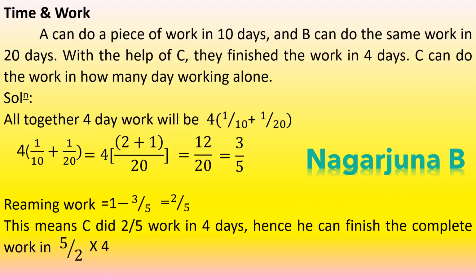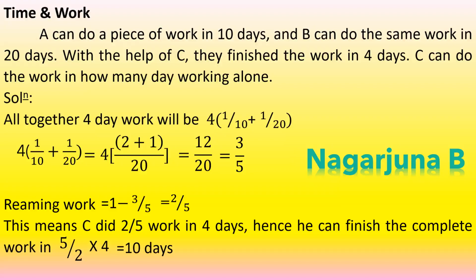2 twos are 4. So 2 will be multiplied with 4. So we get 10 days. That means C can alone complete the work in 10 days. In this way we need to solve this particular problem.